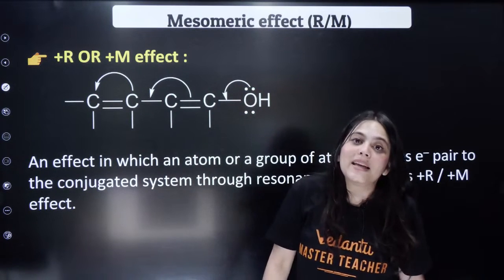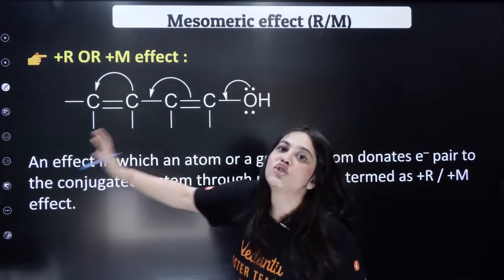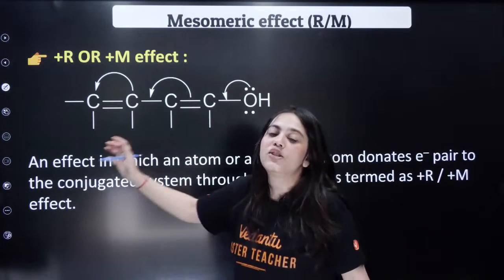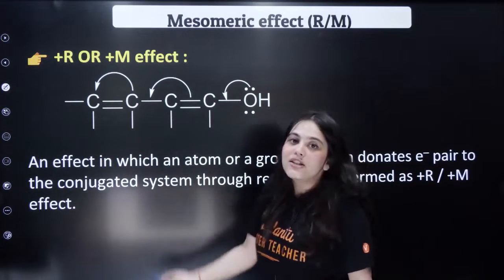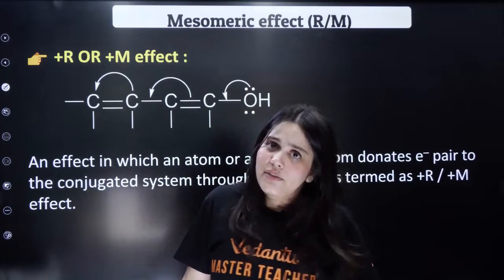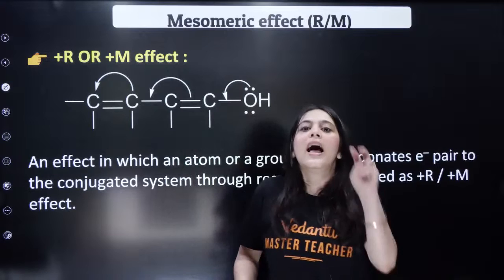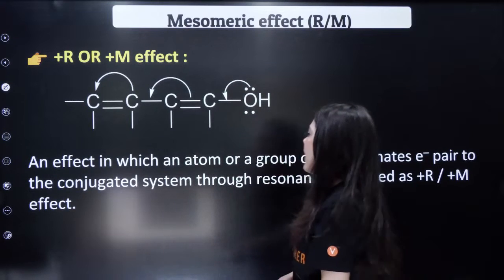So what is happening in this structure? That it is increasing the electron density towards the chain or the ring. So such effect is called either resonance effect or mesomeric effect, which we just discussed. It is the same thing. Mesomeric and resonance are the name of the same effects, right?